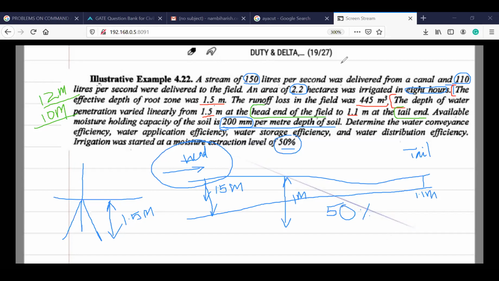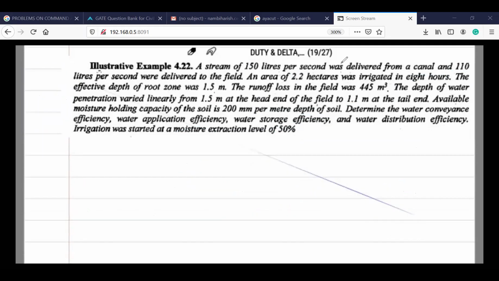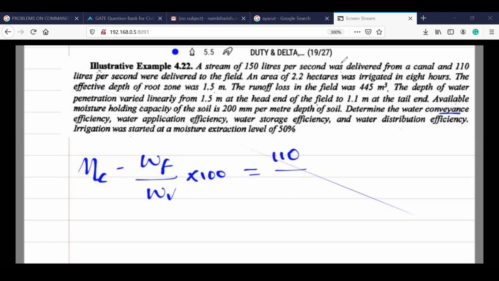Let's see. The first thing we have to calculate is the conveyance efficiency. The water conveyance efficiency, Nc, is given by the formula Wf by Wr into 100. The moisture given to the field is 110, whereas from the water canals, at the water course, we are getting 150. So it will be 110 by 150 into 100.